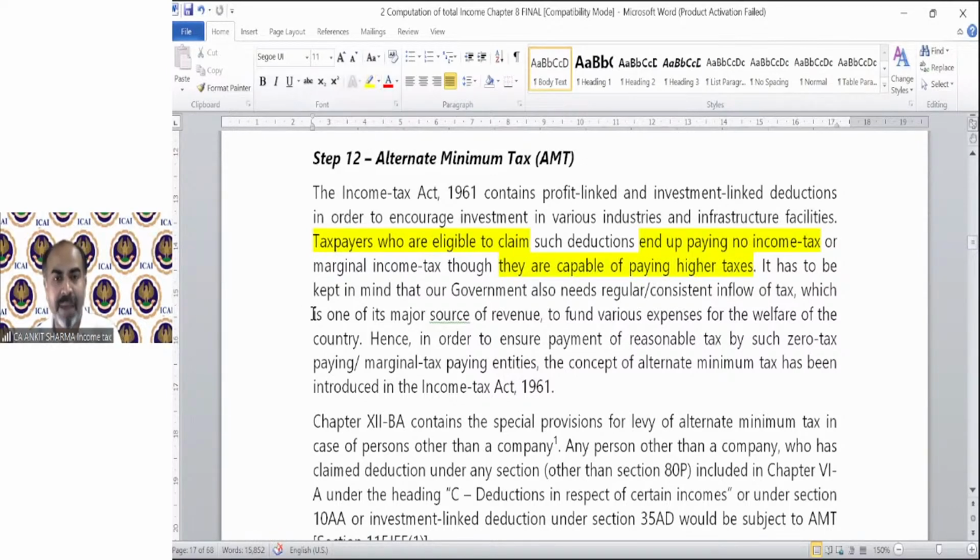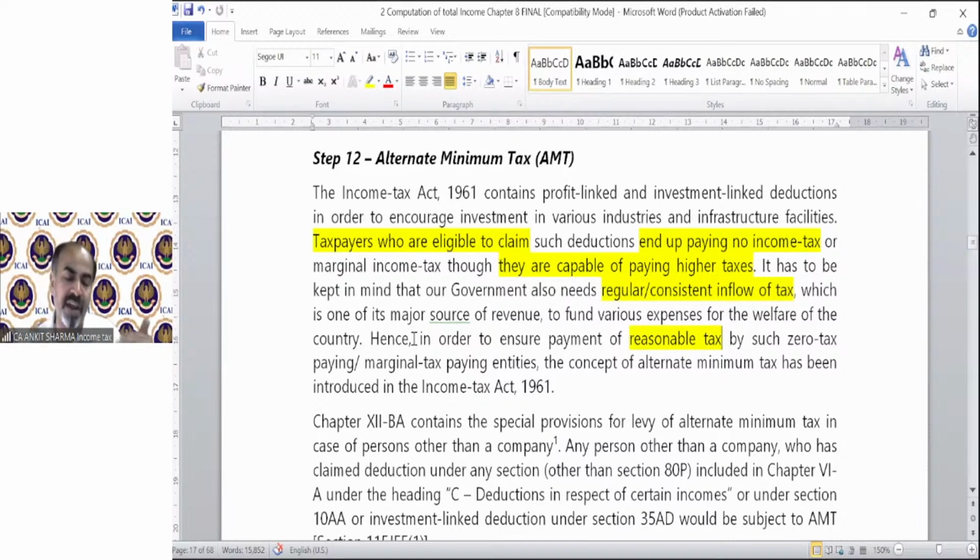It has to be kept in mind that our government also needs regular, consistent inflow of tax, which is one of its major sources of revenue to fund various expenses for the welfare of the country. Hence, in order to ensure payment of reasonable tax, the government says we are not charging tax, we are going to give you the credit. So they cannot oppose it.